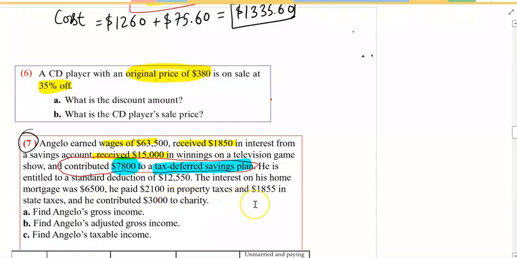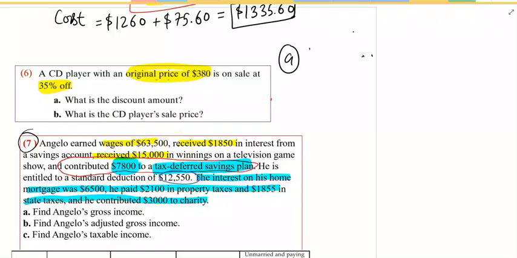He paid 2,100 in property taxes, 1,800 in state taxes, and contributed 3,000 to charity. These numbers here are itemized deductions. Let me highlight that with a different color. These are all itemized deductions. The standard is 12,500. Now let's find Angelo's gross income. All the income he had that year is his gross income, which starts with 63,500.